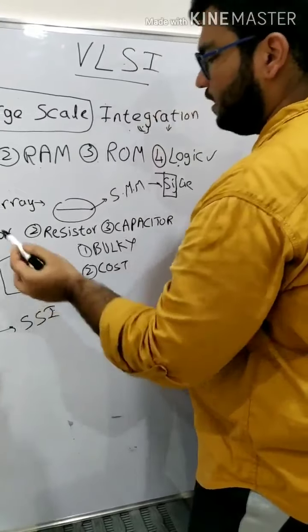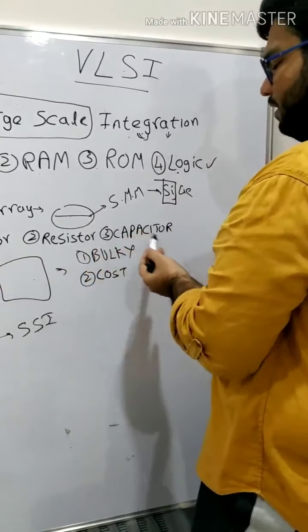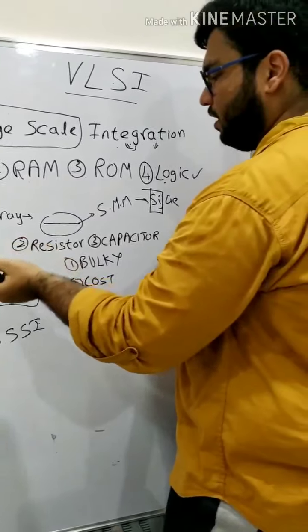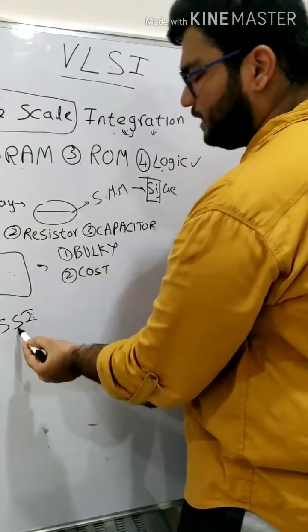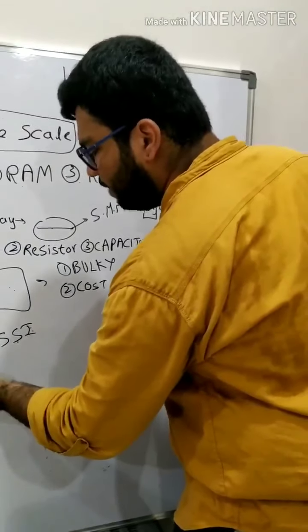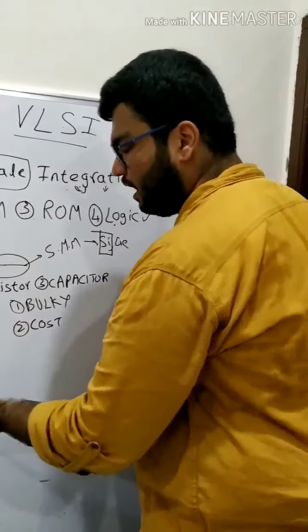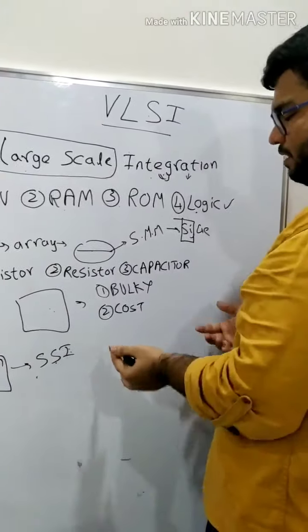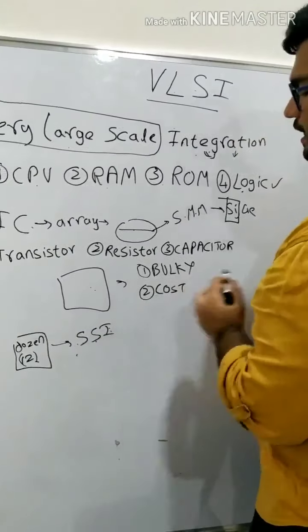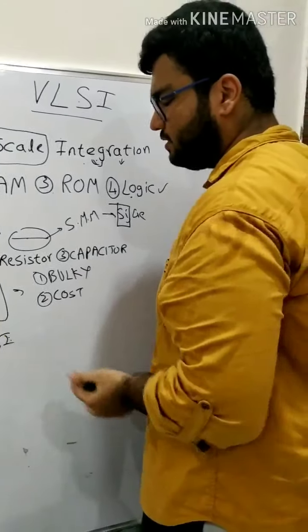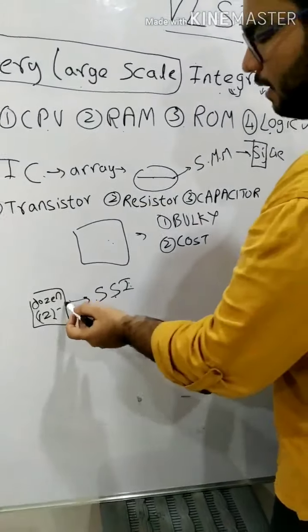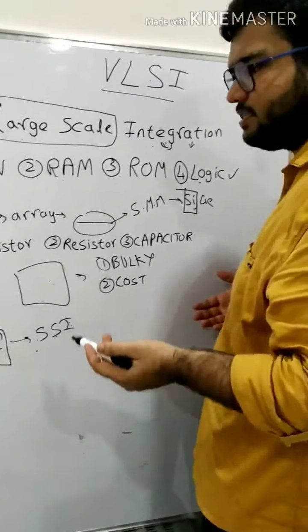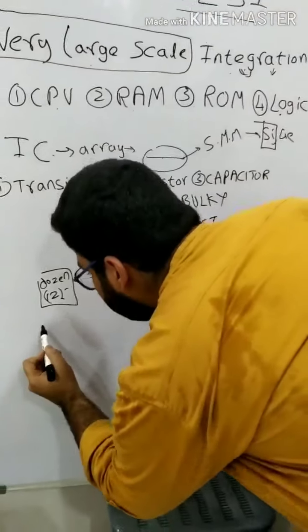Integration is nothing but implanting these commonly known electronic components on a chip, and small scale is nothing but the number of components that are implemented on the chip. So here we are using a small number of components, hence it was called small scale integration. In the further years this number was doubled, that is after a few years it became 24, 56, 78, etc. and it came to 100.